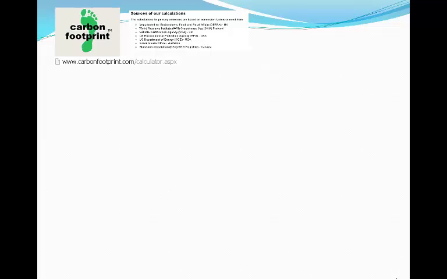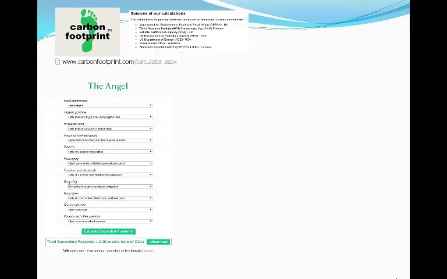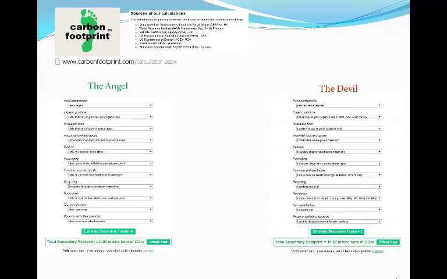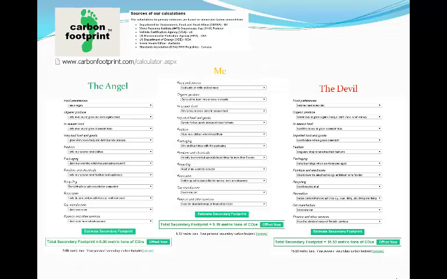Finally, as I mentioned earlier, the Carbon Footprint website had a great emissions calculator which gave a wide range of possibilities for CO2 footprints. The Angel could achieve a 0-ton footprint. The Devil would use over 15 tons with his choices. Me, in answering honestly, used about 5.19 tons.